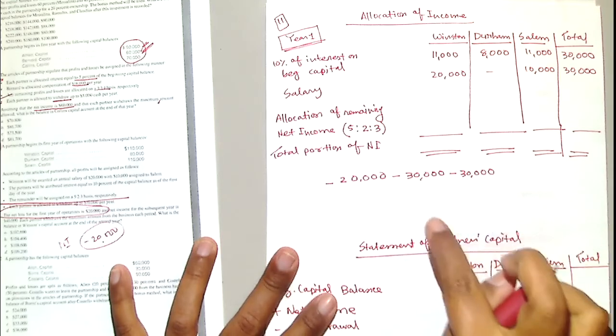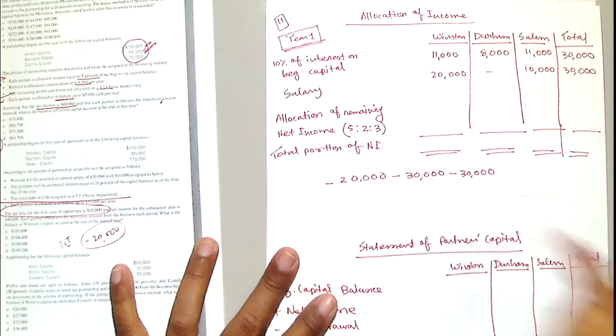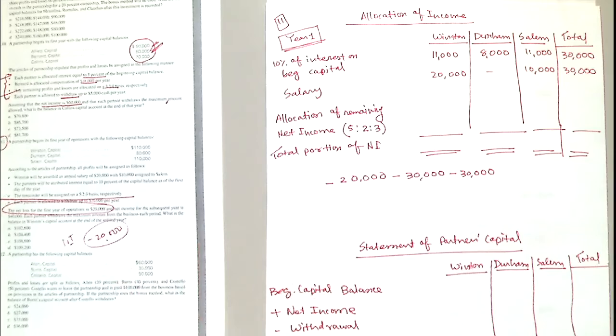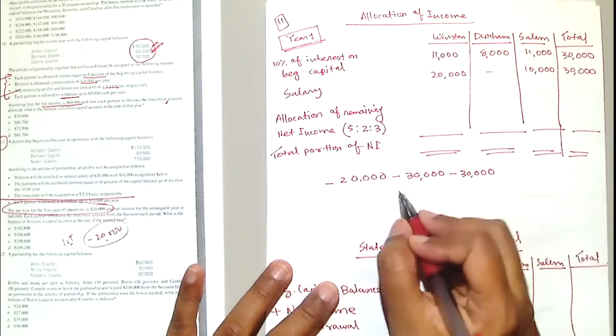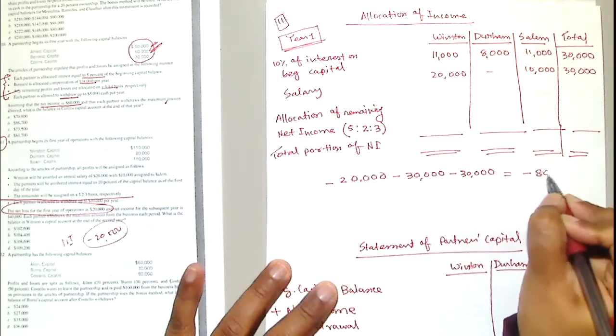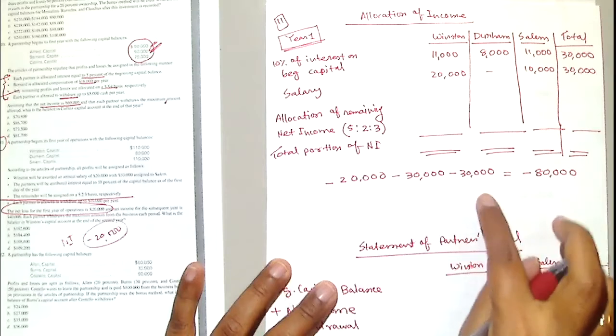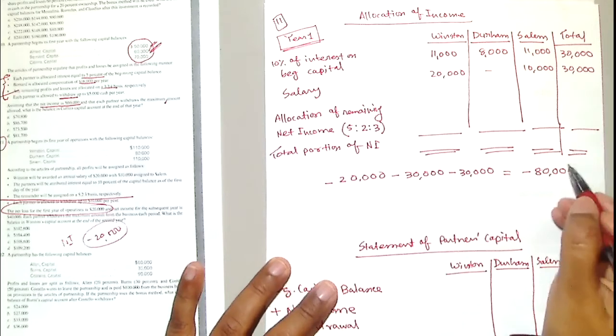So after giving the interest and salary, these all are subtracting. It's nothing, it's just making the number bigger. That means you have a bigger negative number, which is minus 80,000, right? All these are minus. Minus 20, minus 30, minus 30, minus 80. It's nothing, it's just a matter of sign.